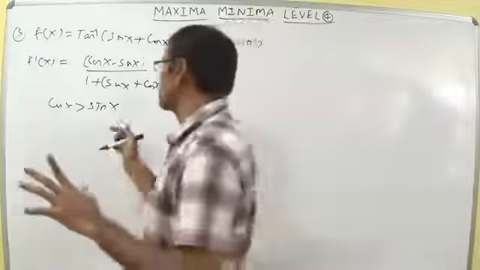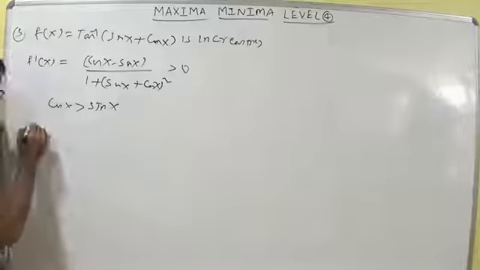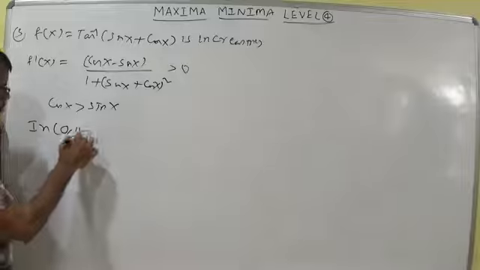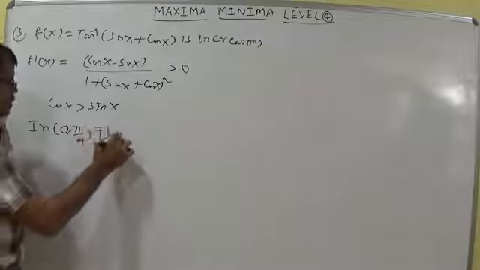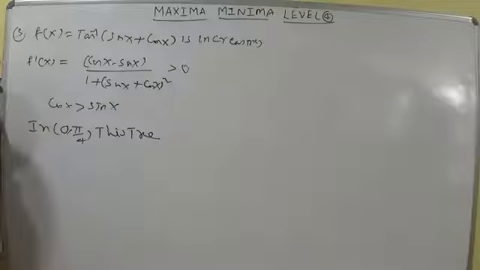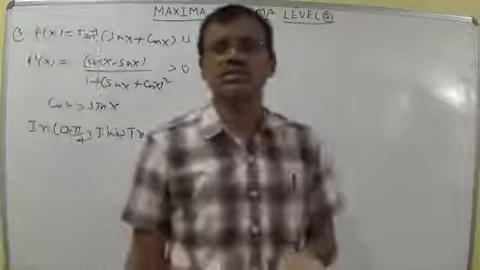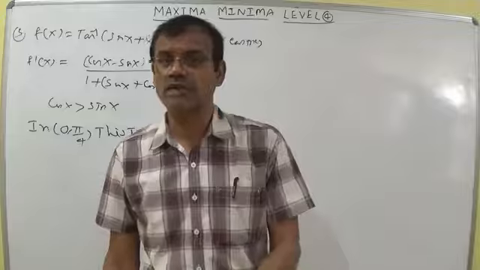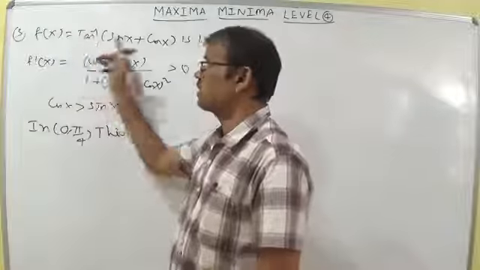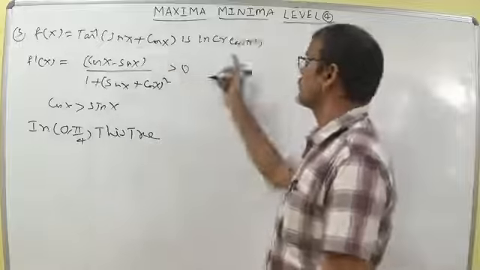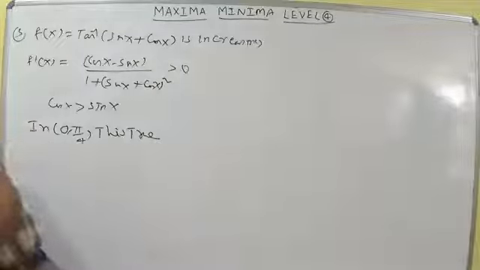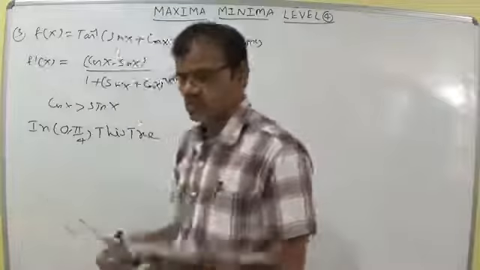So you should understand that this is true in 0 comma pi by 4. Because if you substitute the value, cos 60 is 1 by 2 and sin 60 is root 3 by 2, it is lesser than this one. Cos x should be greater than sin x according to our question. So the function f of x is increasing in the open interval 0 comma pi by 4. So according to the options, it is the second option.